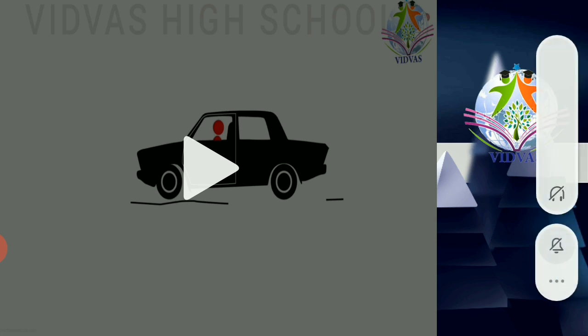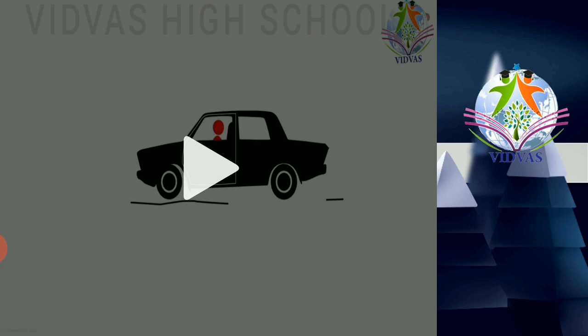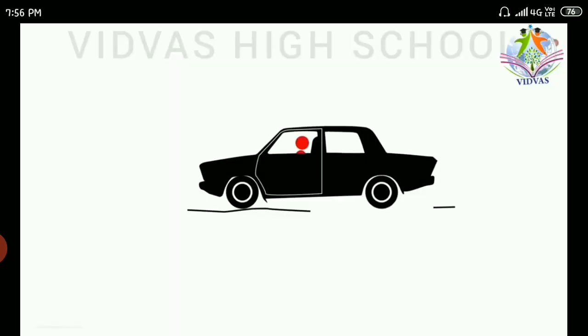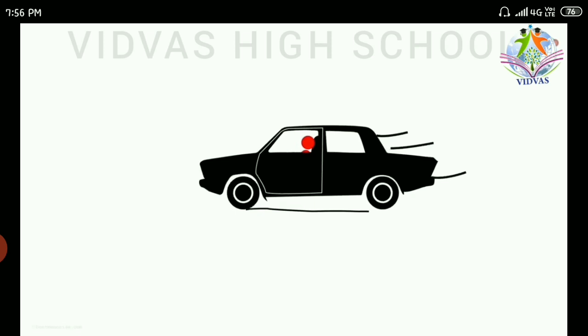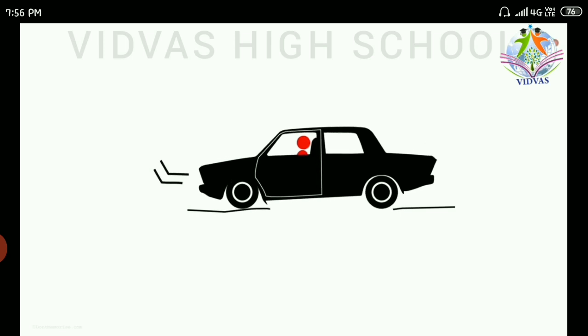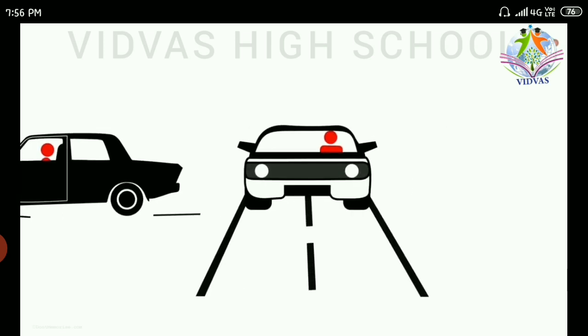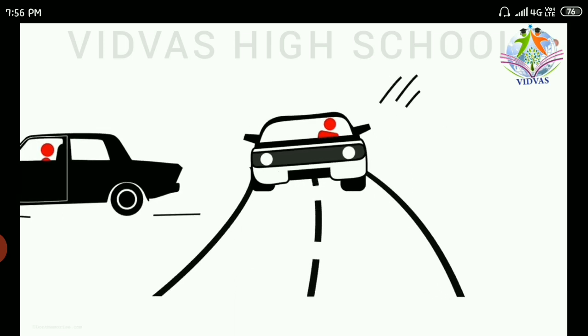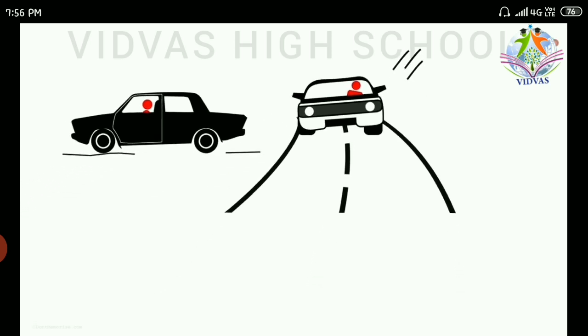So see here, I am going to play this video for acceleration. Have you felt a jerk when you start a car at high speed? Look at this video. Assume that you are at rest. When the car suddenly starts, you will be pushed back. Have you faced this situation? Yes, because from rest the car has moved fast. So there is a change in your position.